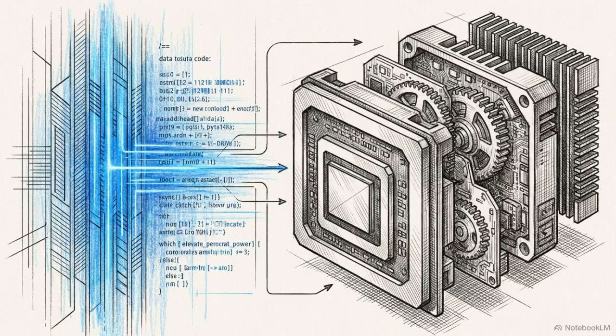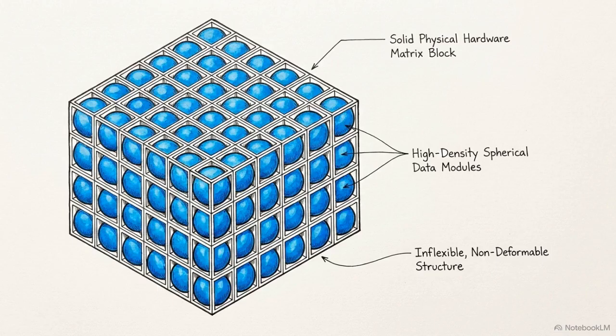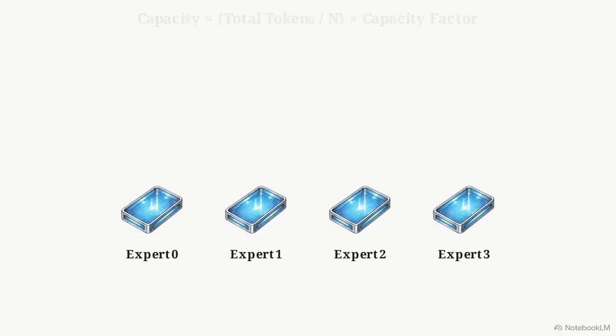Software routing is highly dynamic, but accelerator hardware is completely rigid. TPU and GPU compilers demand statically shaped tensors at compile time. An expert cannot have a dynamically resizing memory buffer to accommodate a variable number of tokens. The tensor size must be fixed. Switch bridges this gap with a strict expert capacity rule: total batch tokens divided by n experts, multiplied by a capacity factor.